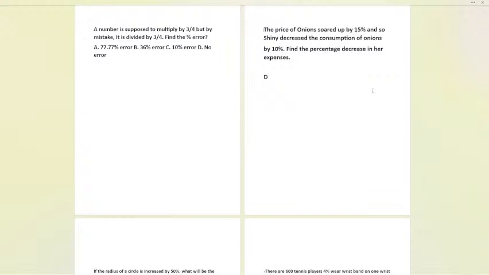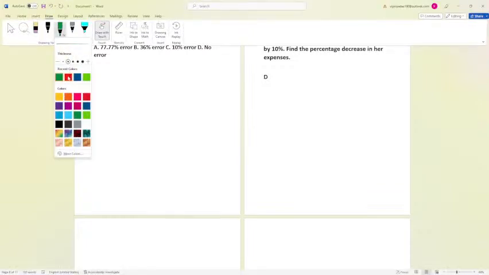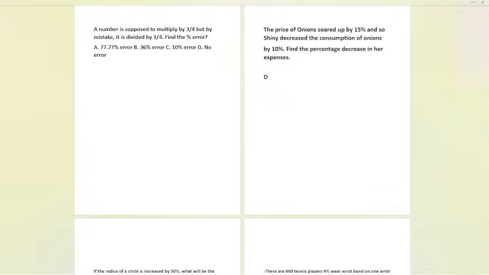Okay, fine. So you all tried your level best. Now let me tell you. The question says that a number is supposed to be multiplied by 3 by 4, but by mistake we did something else. Sometimes while calculating we make mistakes, and similarly here we have made a mistake. Instead of multiplying it with 3 by 4, we have divided it by 3 by 4. Now again, we have a small concept here.